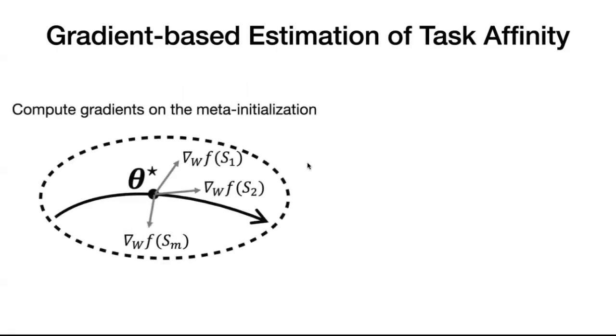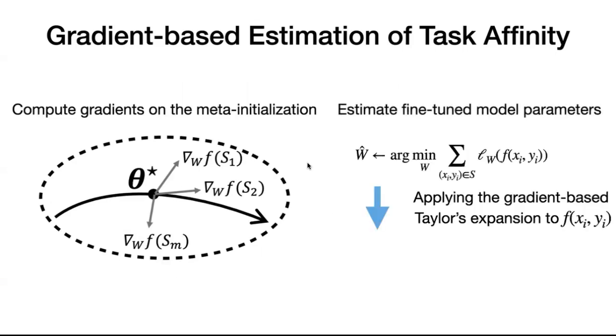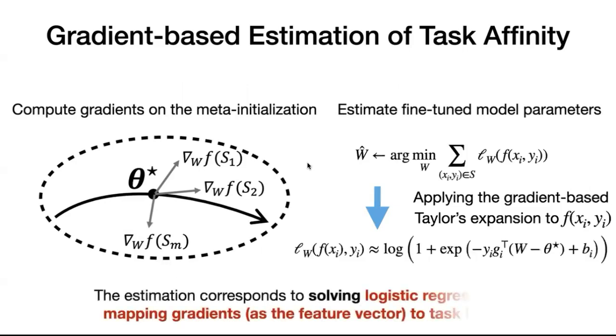With the linearization property, we design a gradient-based estimation algorithm to estimate task affinity. First, we collect gradients of every training sample at the meta-initialization. Then, we estimate the fine-tuned model parameters for subsets of tasks by applying Taylor's expansion in the task loss. This corresponds to solving logistic regression and mapping the gradients as feature vectors to the task labels. Therefore, we trade the cost of full model training by solving logistic regression. We call this algorithm the GradTIE algorithm.